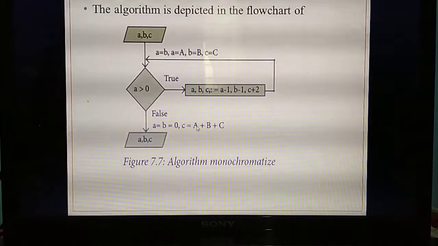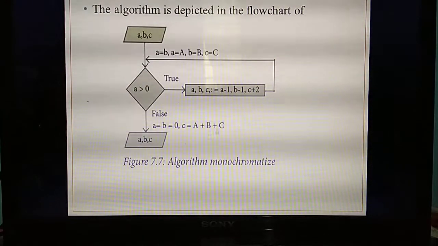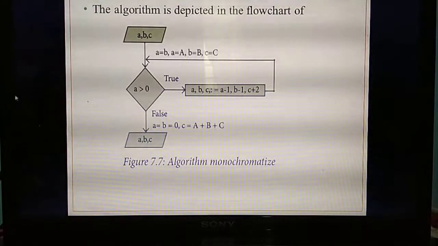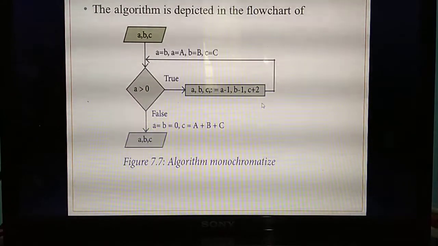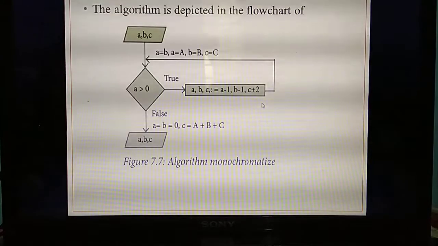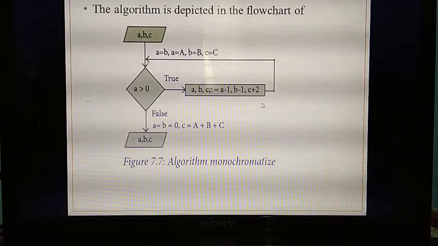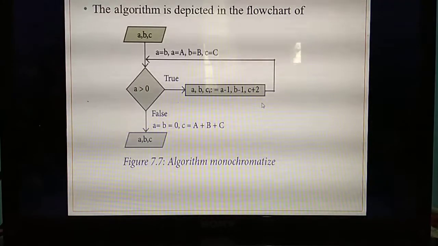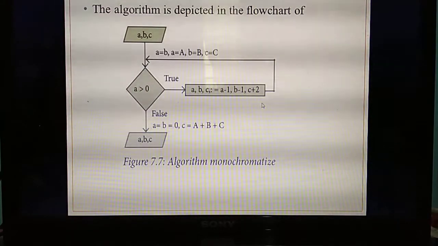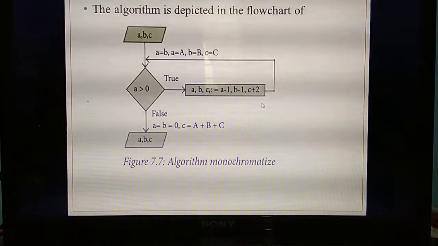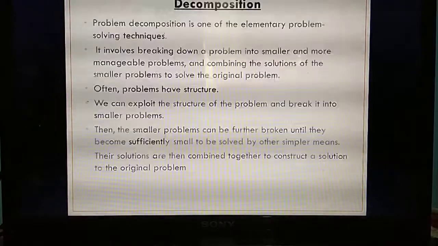That means what answer will you get? 0 plus 0, 0 plus 14. So you will get the answer 14. Understand? Very, very important question. If they ask this question from monochromatize, starting from the chromolan problem you need to write the algorithm, then the tabular column iteration, then this flowchart. Very, very important question.